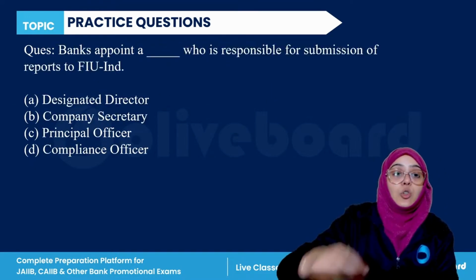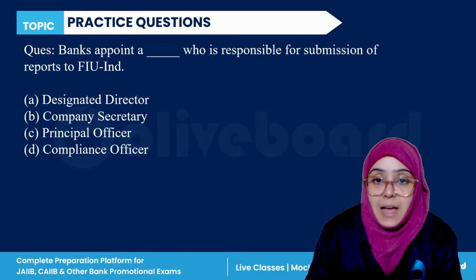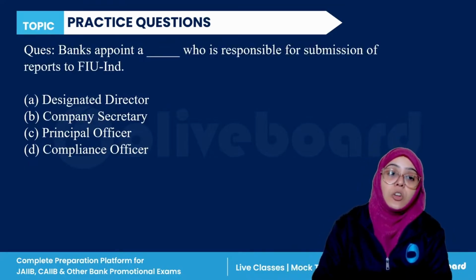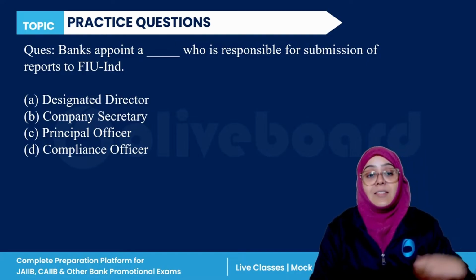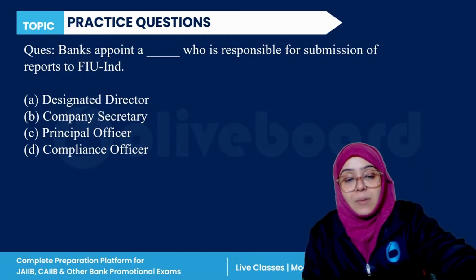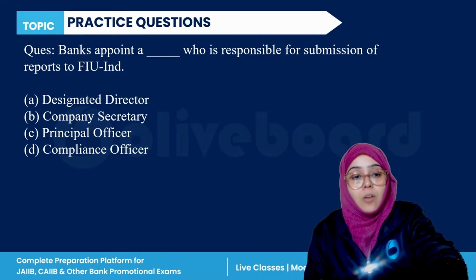Next question is, the bank appoints a dash who is responsible for the submission of the reports to the Financial Intelligence Unit India: designated director, company secretary, principal officer, or compliance officer.